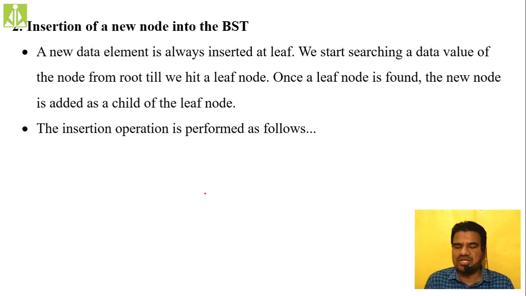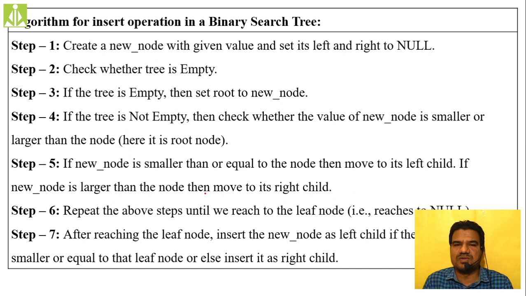So once we reach the suitable node, that node's value will be compared with the new node value. If it is lesser, the new node will be inserted as the left child. If it is greater, the new node will be inserted as the right child. The insertion operation is performed as follows. The same thing I just explained, I kept like a procedure, like an algorithm over here.